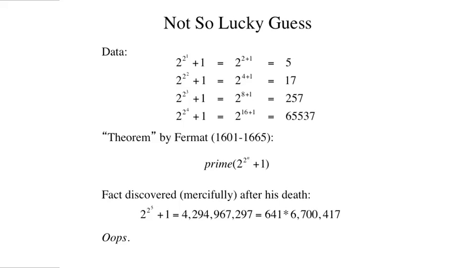Here's another example. This one is due to the mathematician Fermat. He looked at various values of the expression 2 to the 2 to the n, plus 1, for various values of n, and noticed that they were all prime. So he concluded, or at least conjectured, that the value of the expression was a prime number.